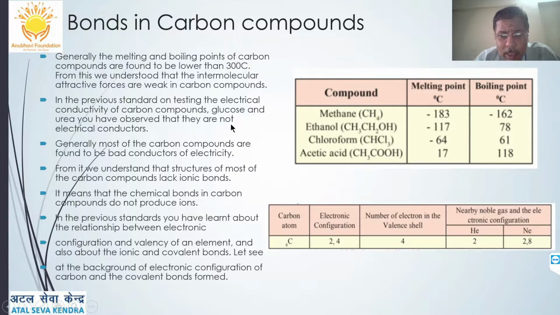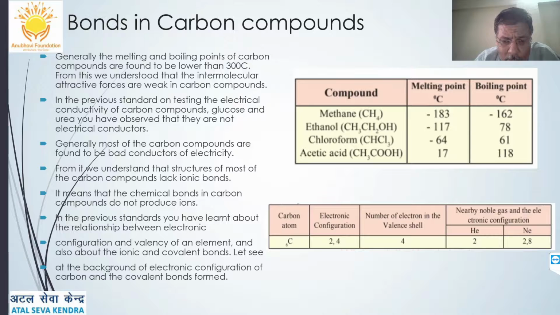We have also seen in the previous standard, on testing the electrical conductivity of carbon compounds like glucose and urea, that they are not good conductors of electricity. So they are bad conductors. Since they are bad conductors of electricity, we have understood the most important thing, that they have no ionic bonds, but they must have chemical bonds formed by the sharing of electrons. That is the main important thing: carbon compounds have covalent bonds.